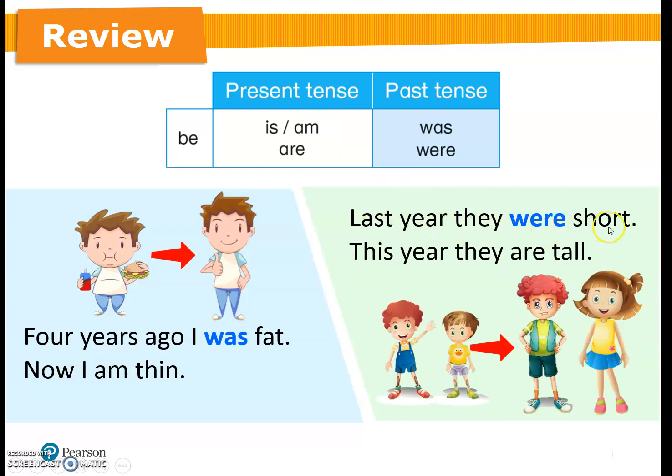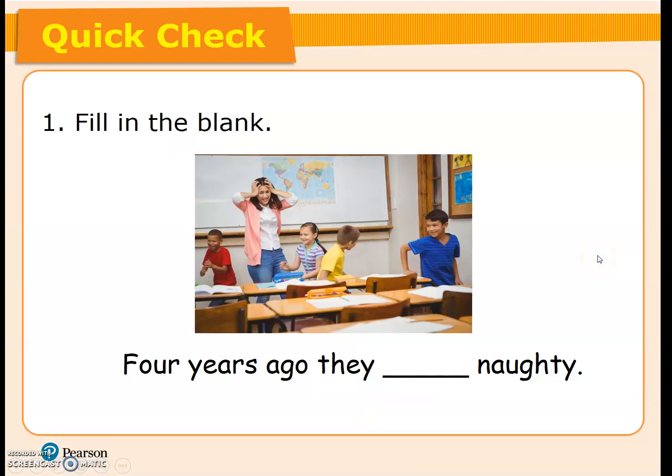Last year they were short. Look at these two children. Last year they were short. We use were because we are talking about the past. This year they are tall. Now you can see we use are because we are talking about the present. This year they are tall.